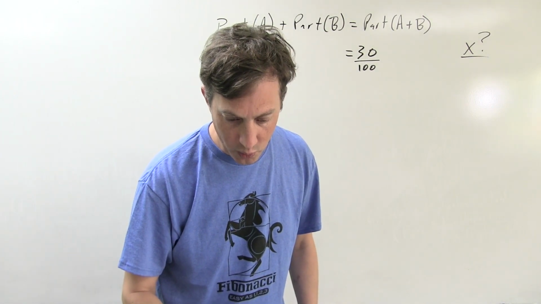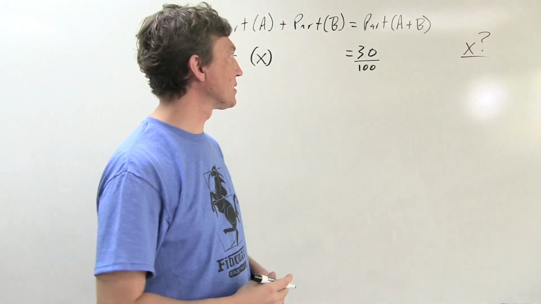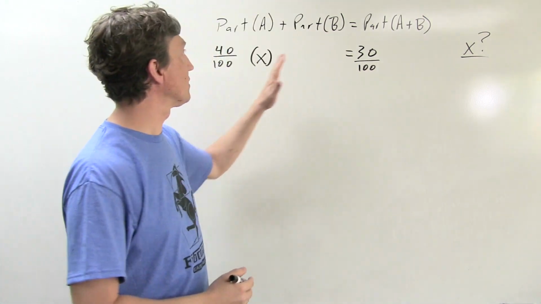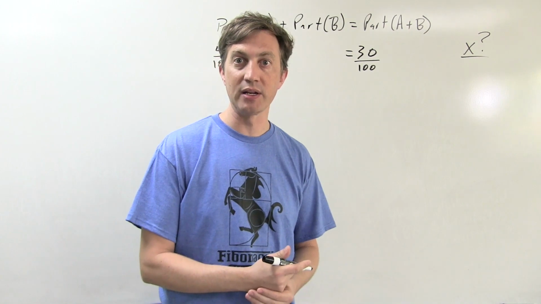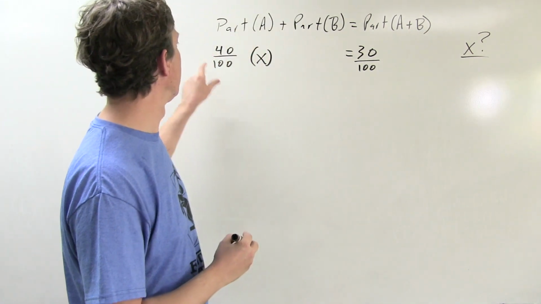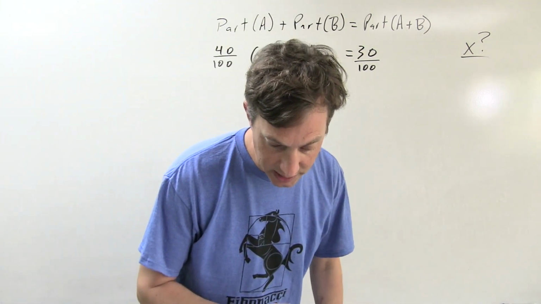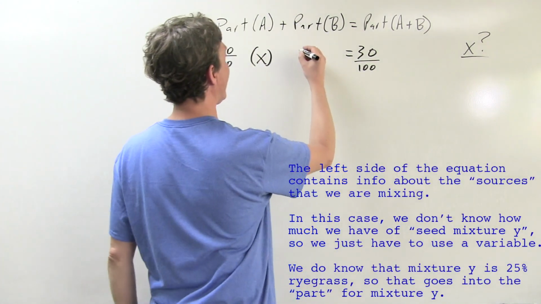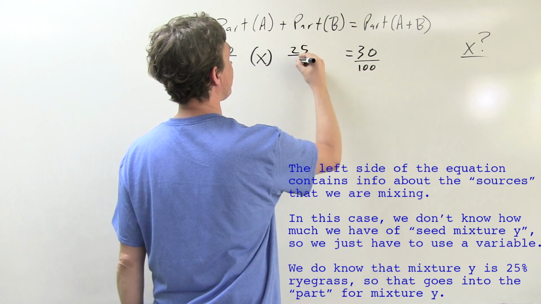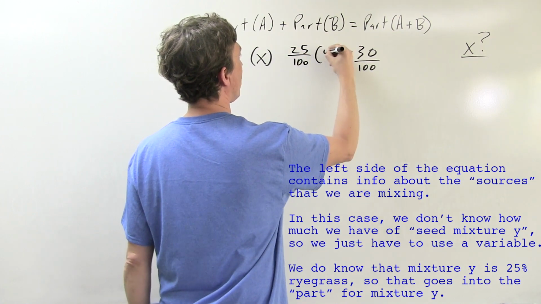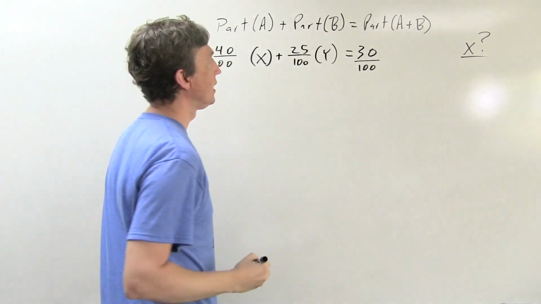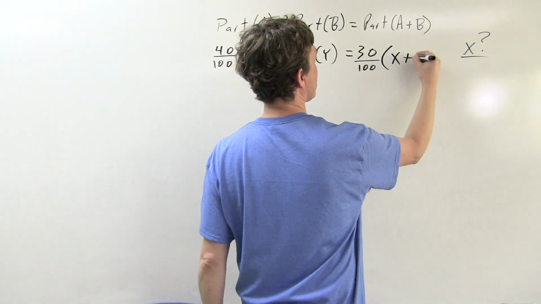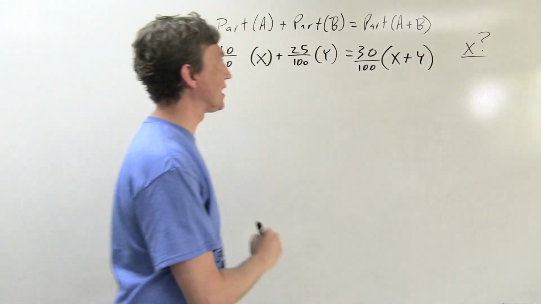And seed mixture Y, note I'm ignoring the bluegrass because the thing we care about is ryegrass. That's what we're told about that. That's what's here and here. We can ignore bluegrass and we can ignore FU for this entire problem. So 40% of mixture X is ryegrass and 25% of mixture Y is ryegrass. So 25 over 100 times Y is ryegrass. And together we're going to end up with 30% of our final solution, which of course is the mixture of X and Y, so the quantity is just going to be X plus Y.